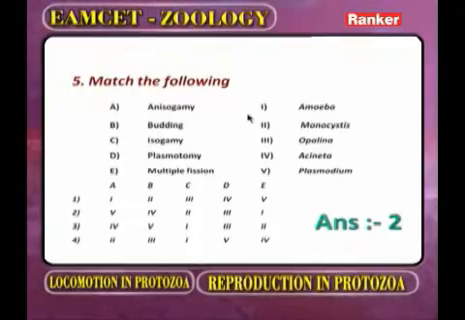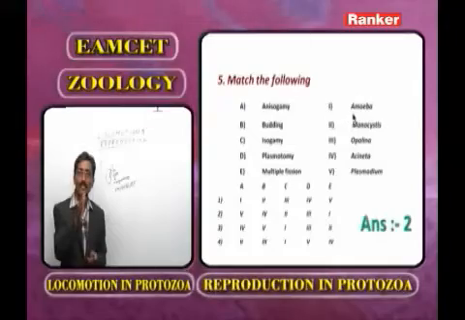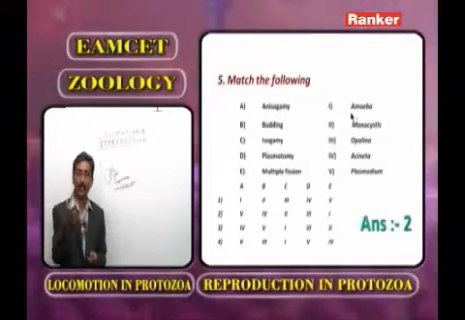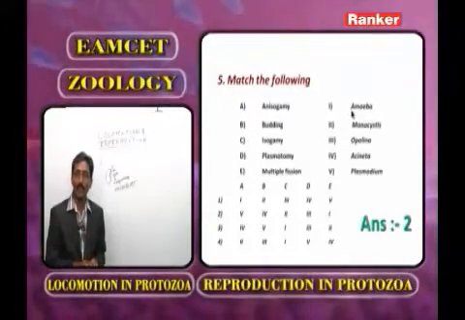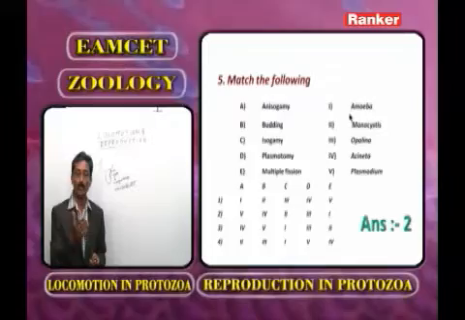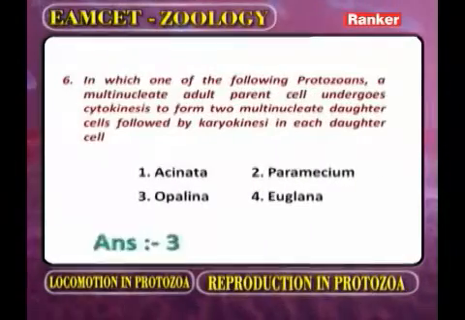Now the last one we call multiplication. We just completed the multiplication. Multiplication is seen in sporozoans and sarcodines. What is the best example for the sarcodines? Amoeba. Now we move to the next question.